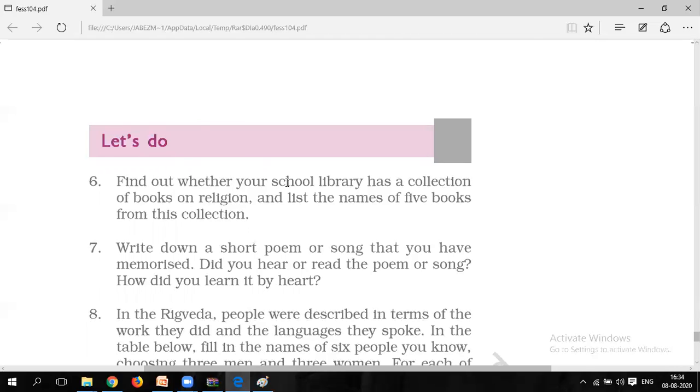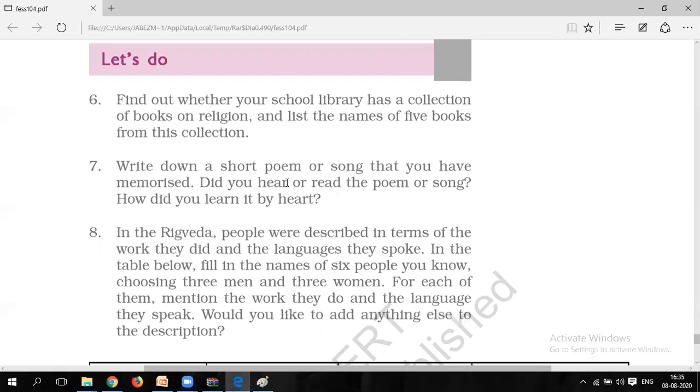So I'm not telling you that you have to ignore it. But if possible, you should do it so that you get a little more idea of what this chapter was about. That's why this Let's Do section is just an activity. If it's possible, you can write down, or if this question is regarding some activities that can be done in your house itself, then you can collect some list and write it down in your notebook. That is as per your convenience.